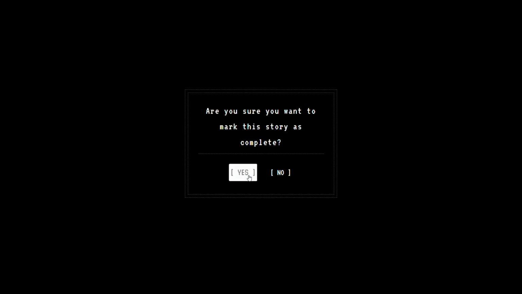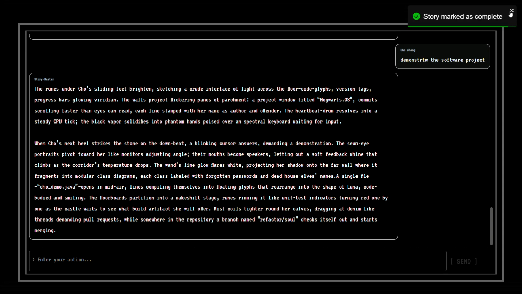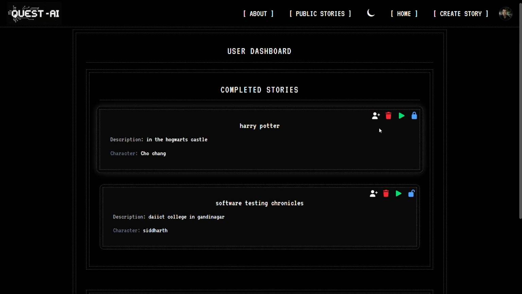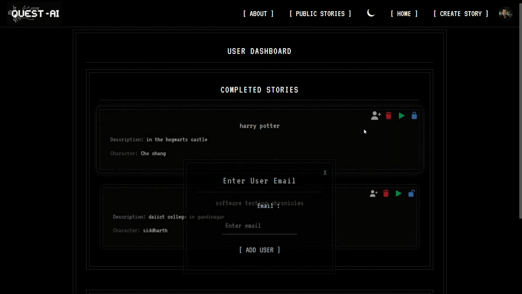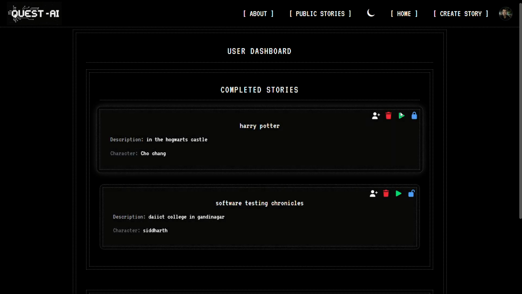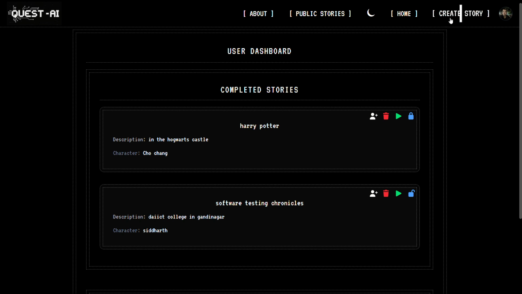You can also mark stories as completed, which allows you to then open them up to the public. You can see that my ongoing story now got transferred to the completed stories. You also have the option to delete stories, open them to the public, or lock their access, basically making them private again. And also there's an option to invite players into your stories. You can enter someone's email here, and they would get a notification saying that this player has invited you to join their story. Once that player accepts, they can also participate in the story by typing prompts by themselves.